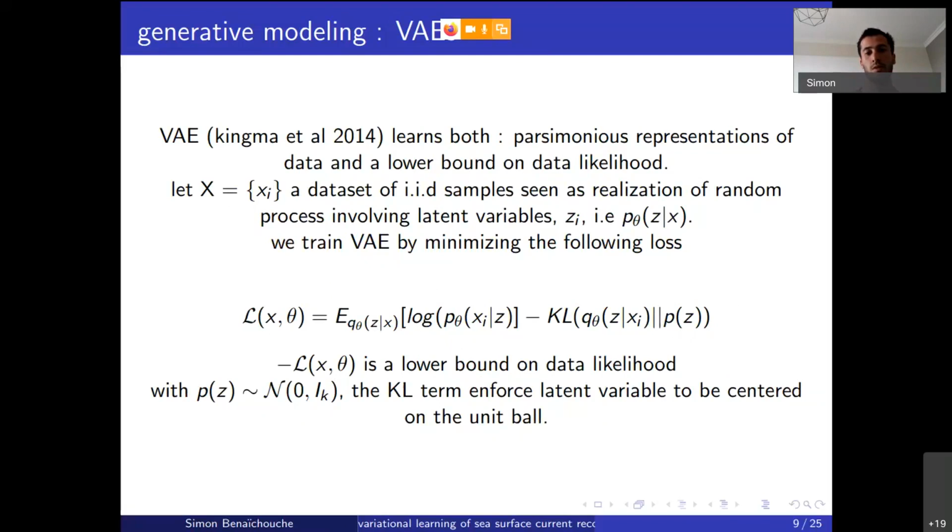This loss constitutes a lower bound on the data likelihood. So when trained, you now have two things: a way to reproduce and sample data using a low-dimensional representation, and also information about the statistical prior on your data.